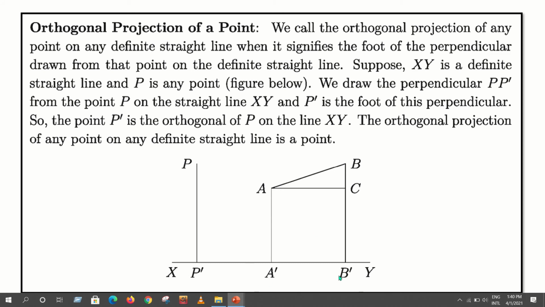That means AB and A'B' are the same. Then the orthogonal projection of AB will be 0 if AB is parallel to XY. If AB is parallel to XY, then AB and A'B' are equal. Then the orthogonal projection will be 0. Clear?